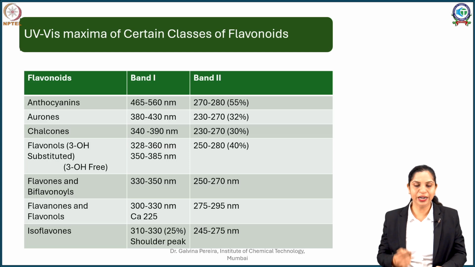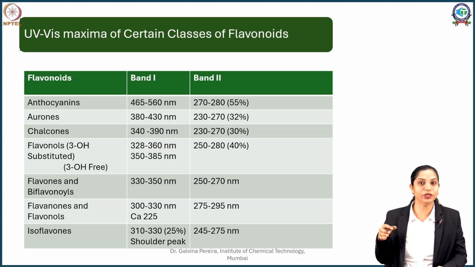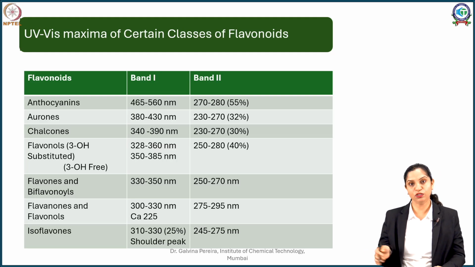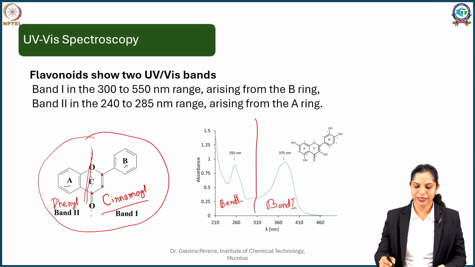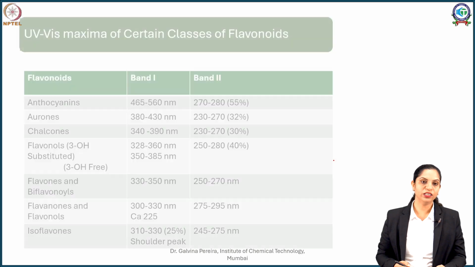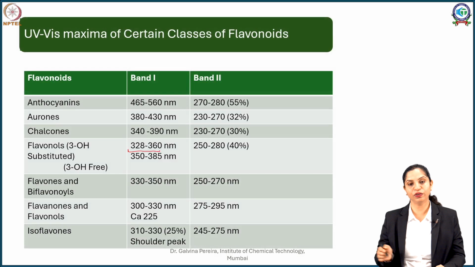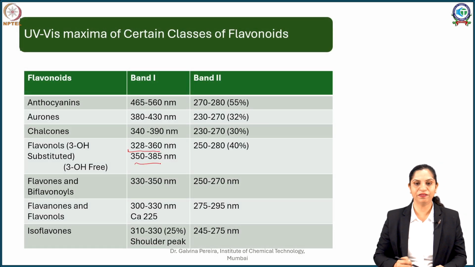Flavonols, the 3-hydroxy substituted or 3-ols, when the 3-hydroxy is substituted by a glucosyl, you will see a band 1 between 328 and 360 nanometers. But when the 3-hydroxy is free, like you saw here, in the case of rutin, the sugar is attached. So when the sugar is attached, you get somewhere 328 to 360. When it is free, you get a slightly higher wavelength.